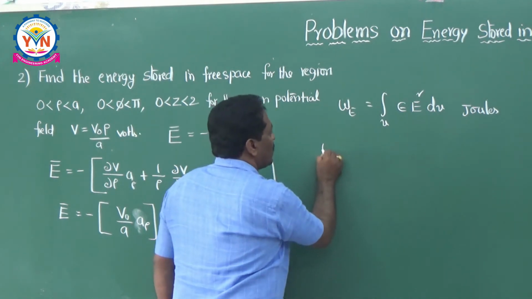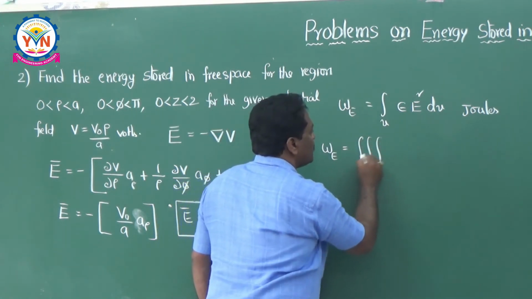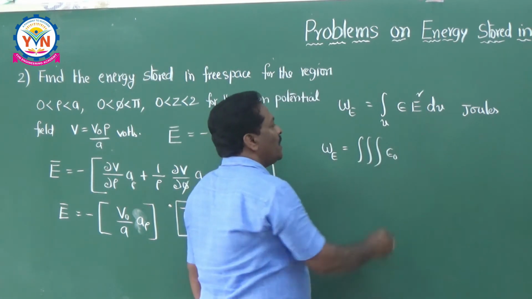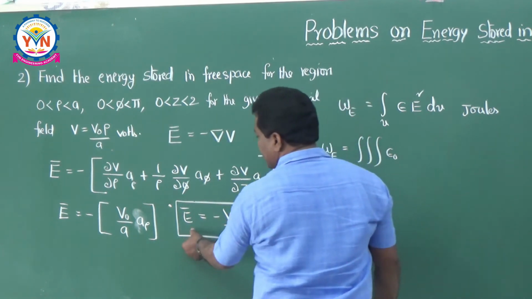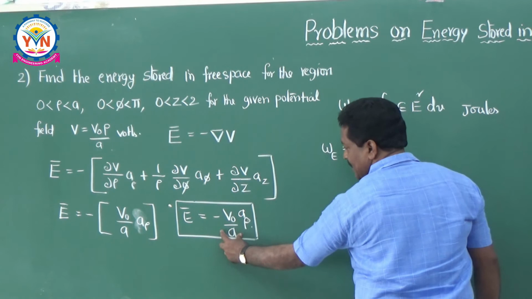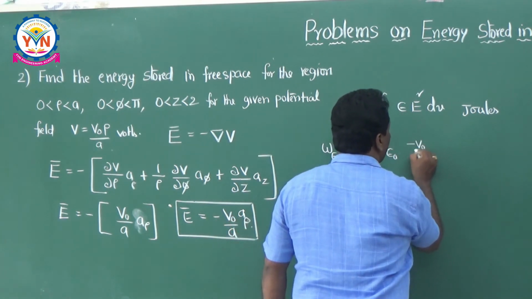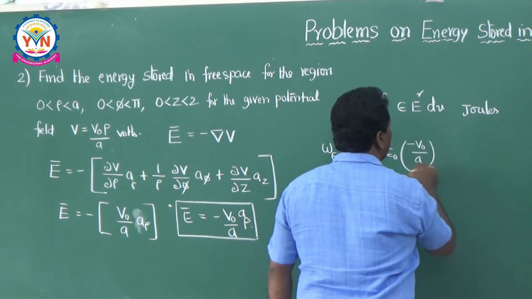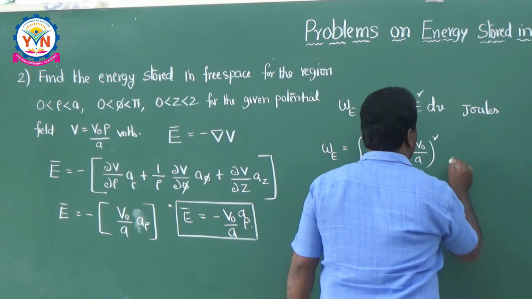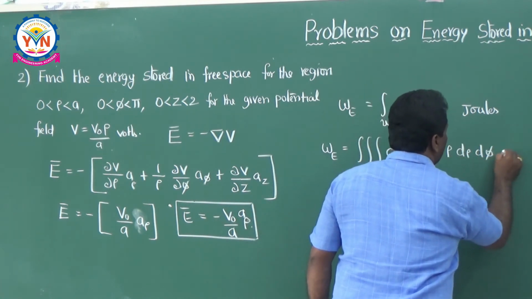So W is equal to volume integral, which means triple integration. Epsilon means it is in free space, that's why it is called epsilon naught, into E square. What is E here? E is nothing but V naught by A. I am considering the magnitude only. So V naught by A whole square into dV. What is dV in the cylindrical coordinate system? This is rho d rho d phi dz.